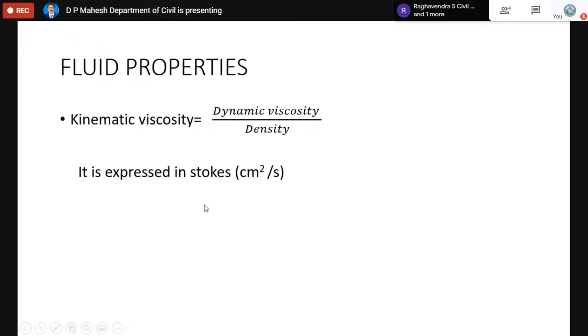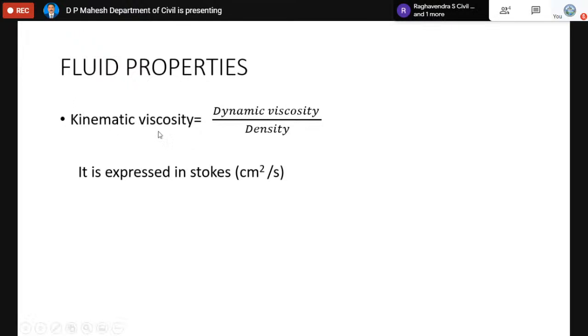Dynamic viscosity, most of the time we express in the outdated CGS system, in the unit poise. Similarly, the kinematic viscosity, we still use the CGS system, that we have to convert into the present SI system carefully.